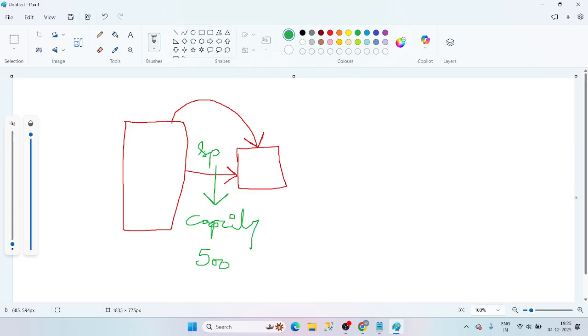Based upon this 500 hours, we are taking the tickets. Just consider here we are having 20 tickets. We can complete 15 tickets only with 500 hours of capacity. Now we are picking 15 tickets and the remaining 5 tickets we are keeping in the product backlog.